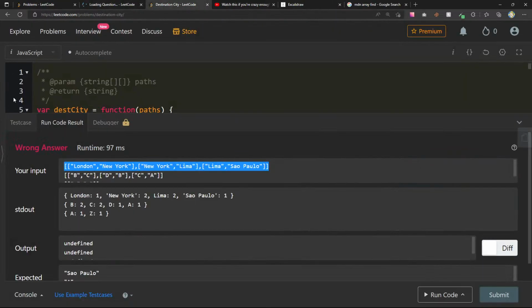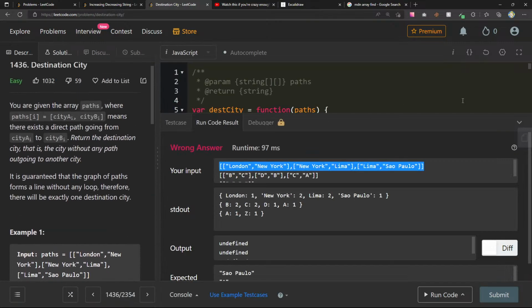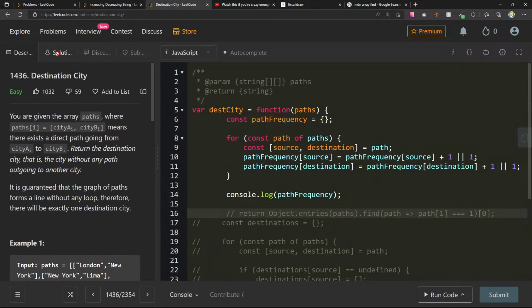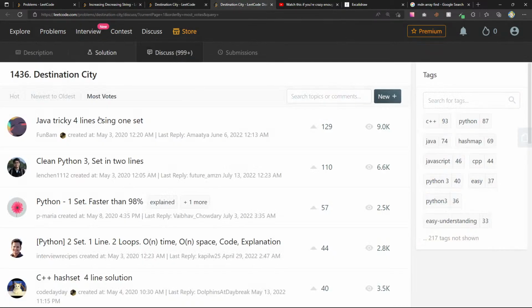Increasing, decreasing string. That's a nice question. I wouldn't say it's graph oriented per se. I want to see the discussion. And I want to upvote this because I like this one a lot. Java tricky lines. Okay.